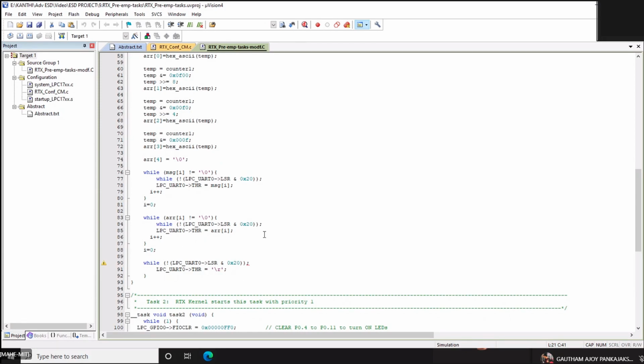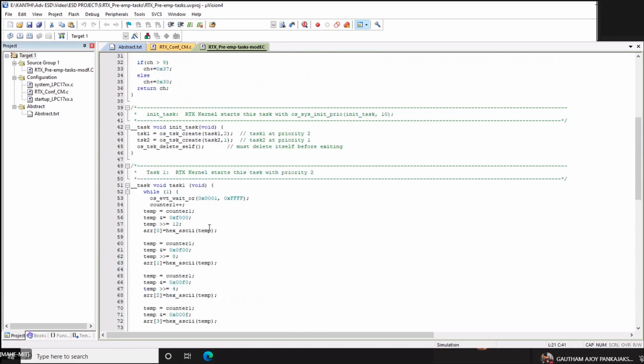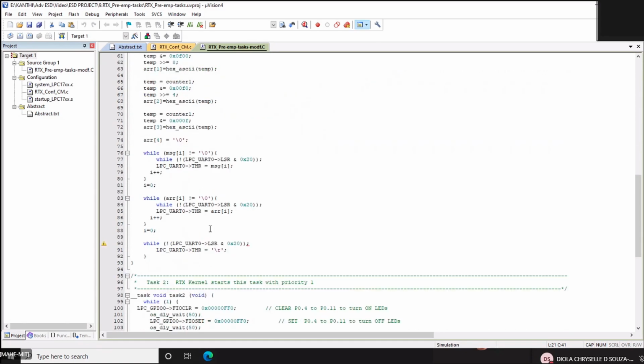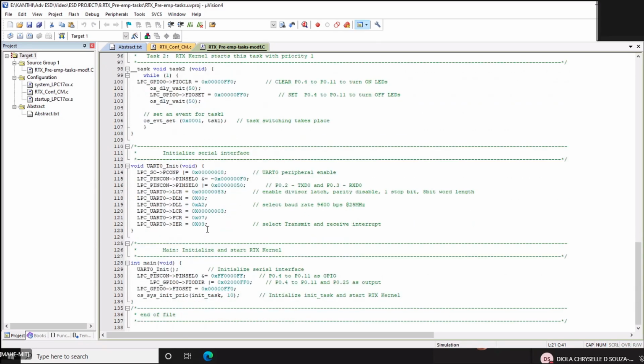So this is how you have the counter and display the message, with the count value being incremented. Start with 0000, 0001, like that. So it is continuously incremented and displayed. This is your initialization code.